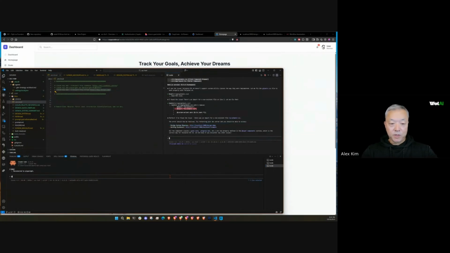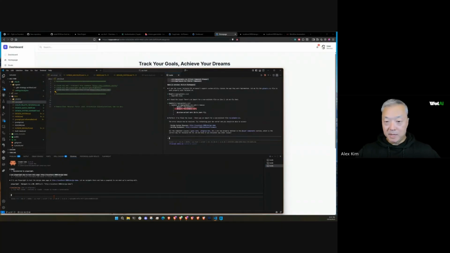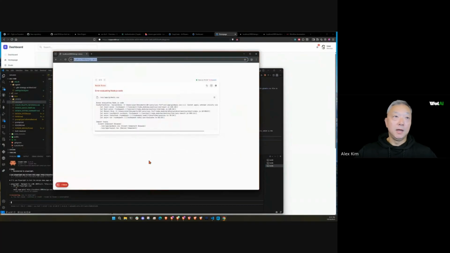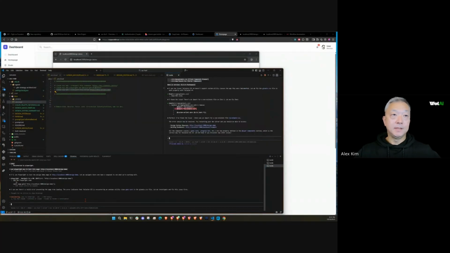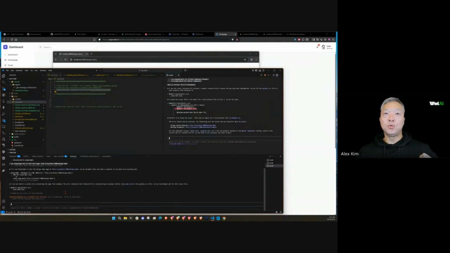So if I say use Playwright MCP to test this page, now it's going to call that MCP server. Okay, yes. So we're going to add another auto command, let that run. And here I will show you guys. So it opened up a Chrome browser. It's going to check the page and it's going to pick up on the error. Yeah, see, I can see there's a build error. Great. And now because it knows what the error was, you didn't have to prompt it to go and find that error. It's going to go ahead and find where the error occurred, what file is causing that error, and then go and fix that for me.